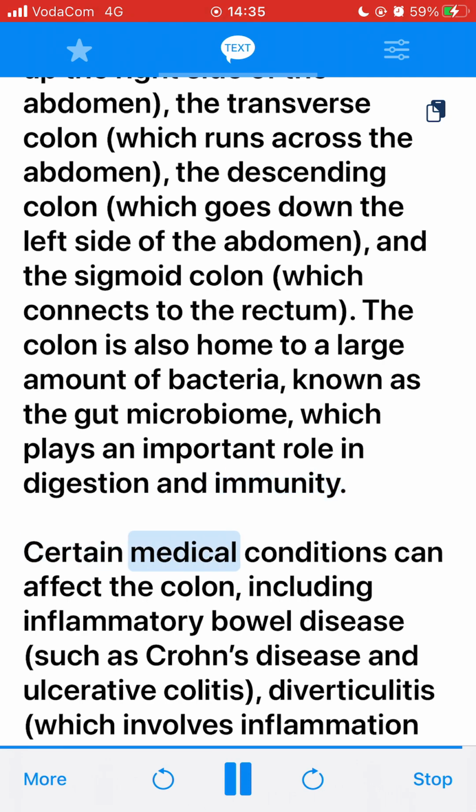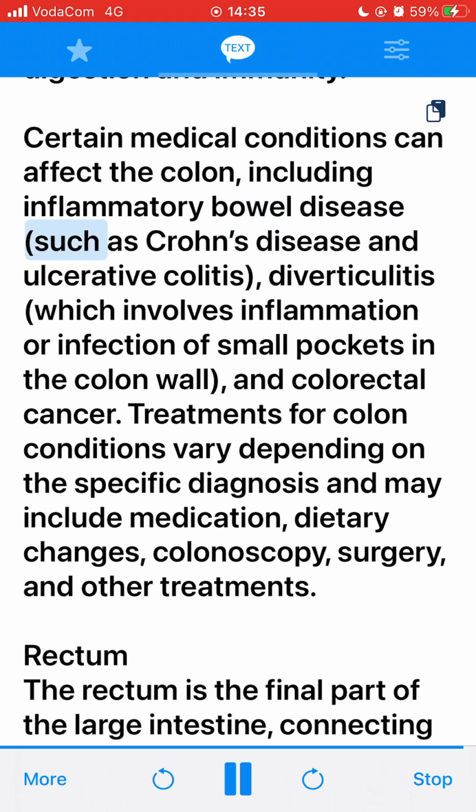Certain medical conditions can affect the colon, including inflammatory bowel disease, such as Crohn's disease and ulcerative colitis, diverticulitis, which involves inflammation or infection of small pockets in the colon wall, and colorectal cancer. Treatments for colon conditions vary depending on the specific diagnosis and may include medication, dietary changes, colonoscopy, surgery, and other treatments.